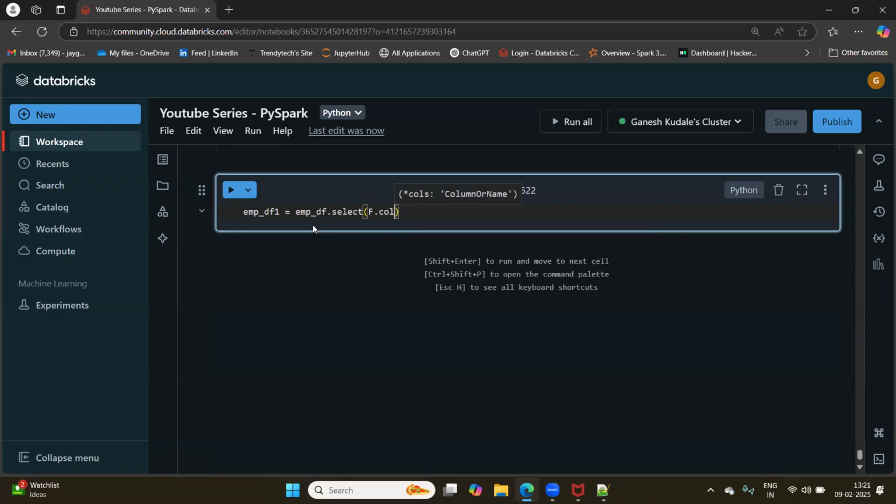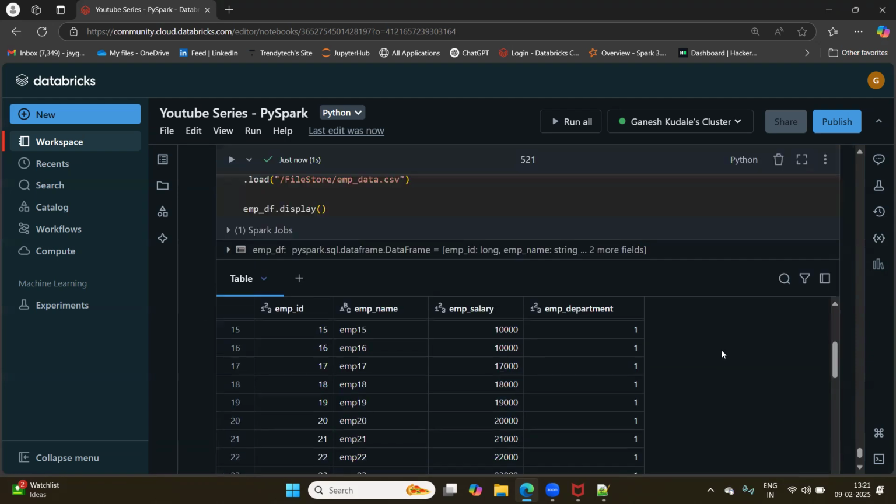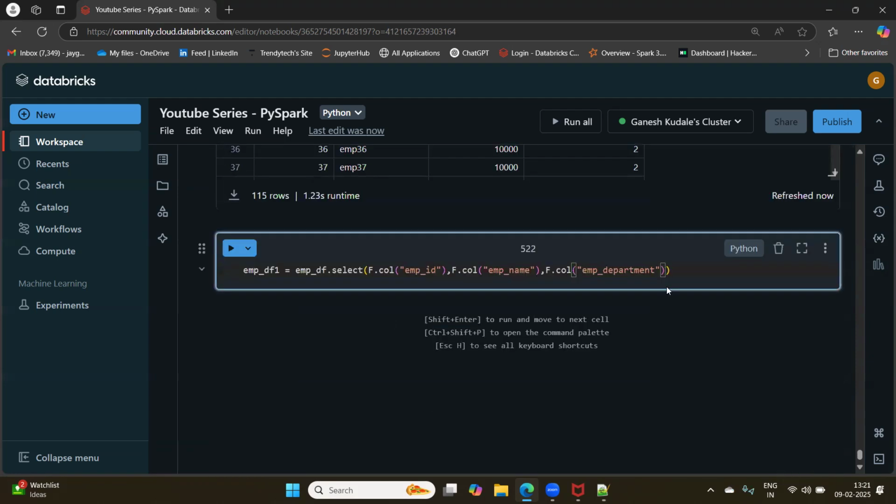Let's start using the select statement. First I have to select the columns that I need: employee ID, employee name, employee department, and then employee salary, so that we have the salary type and employee salary together.